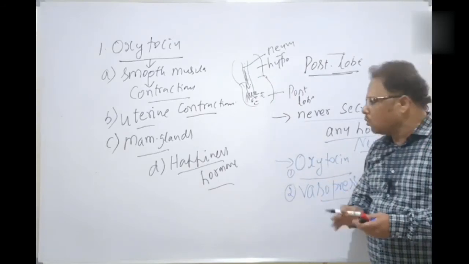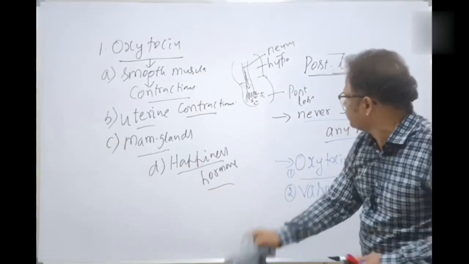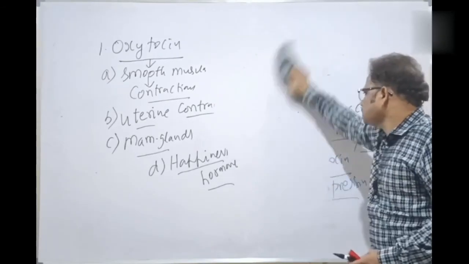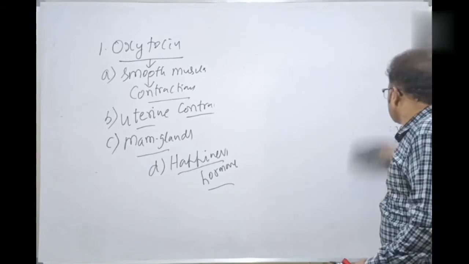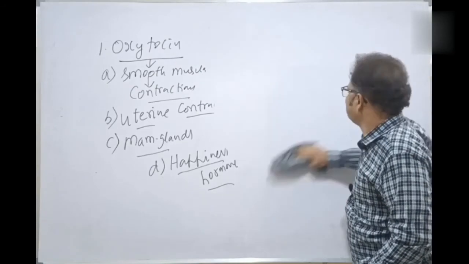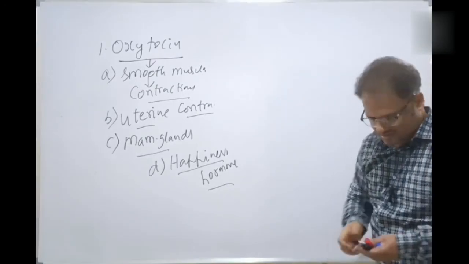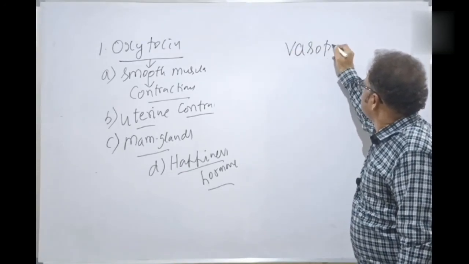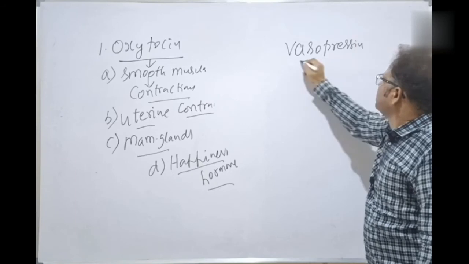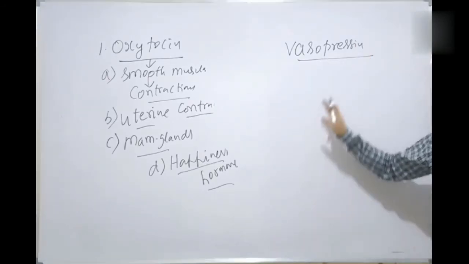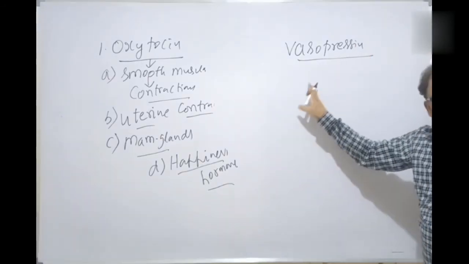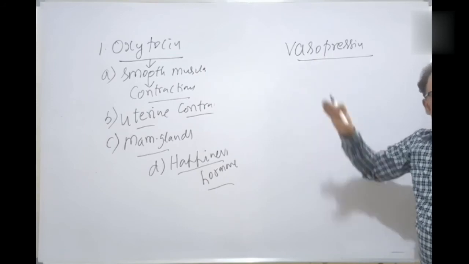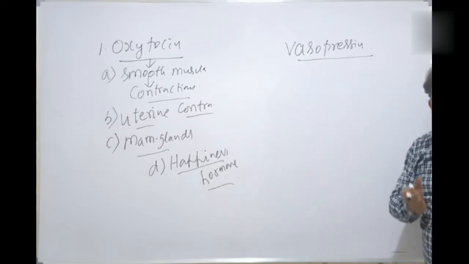Next one is vasopressin. Let's discuss the role of vasopressin. Vasopressin is also a neurohormone released by the hypothalamus through the hypothalamo-hypophyseal tract. It comes to the neurohypophysis and is stored there.